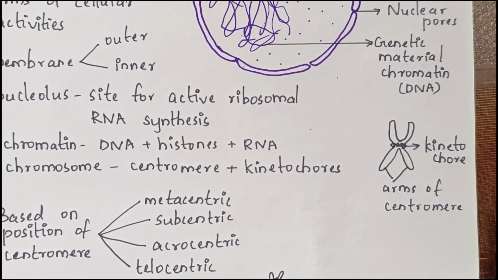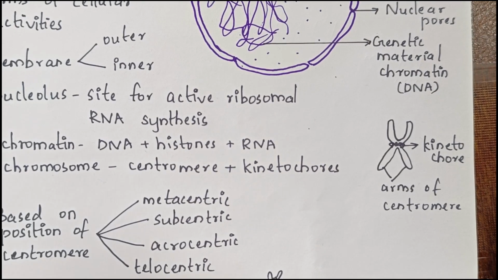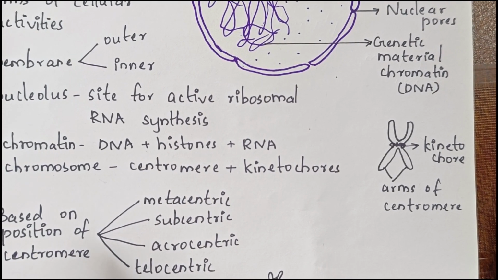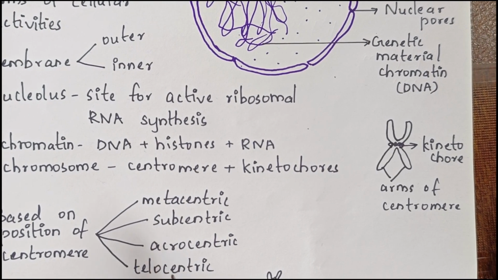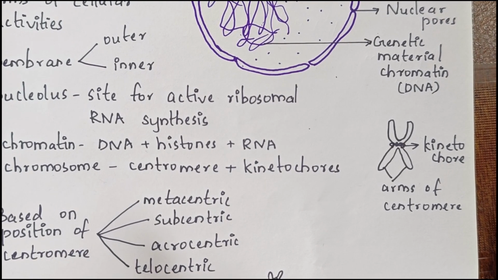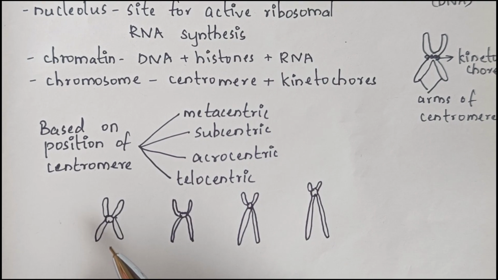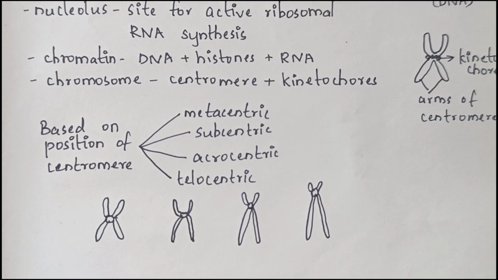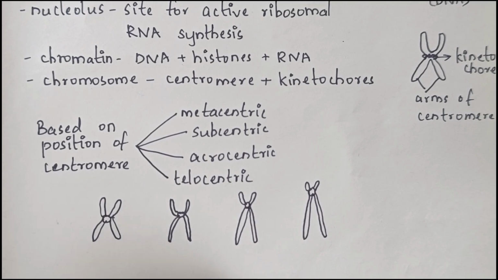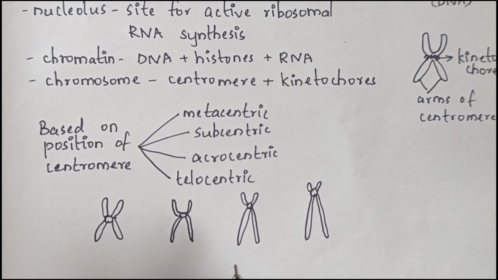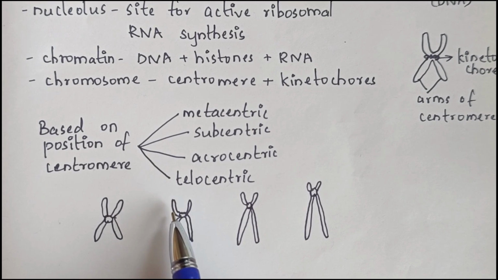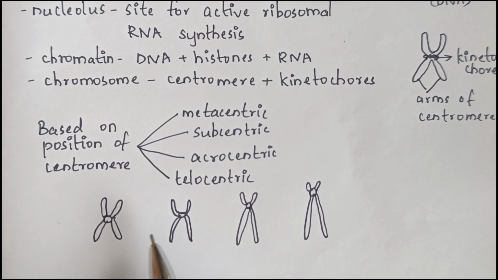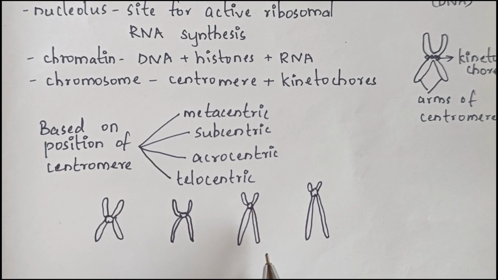Now, based on the position of the centromere, we have four types of chromosomes. That is metacentric, submetacentric, acrocentric, and telocentric. Metacentric means the centromere will be at the middle, that is, we have two equal arms of chromosomes. Submetacentric means the centromere is slightly away from the middle, so we have a short and a long arm.